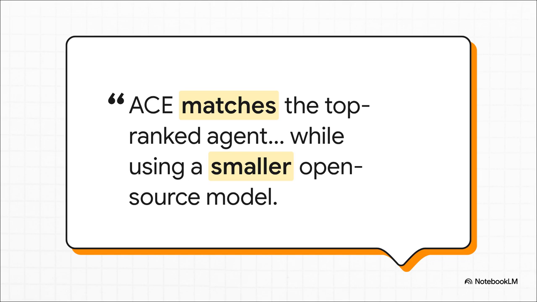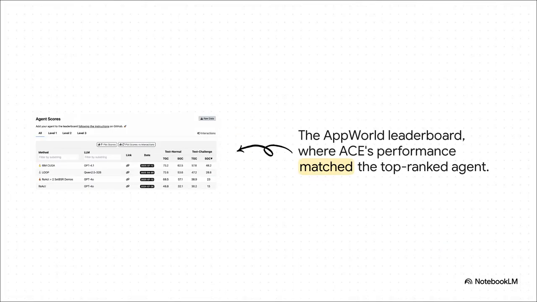And this quote from the paper, man, it just perfectly sums it all up. The ACE framework is so good that it lets a smaller open-source AI model perform at the same level as a top-tier, proprietary production-grade agent. It's a total David versus Goliath story. And if you want the ultimate proof, here it is. This is the official leaderboard for a really tough benchmark called AppWorld. You can see the top entry is powered by the massive GPT 4.1 model. But the research showed that an agent using ACE with a much smaller open-source model could match its performance. That is seriously, seriously impressive.